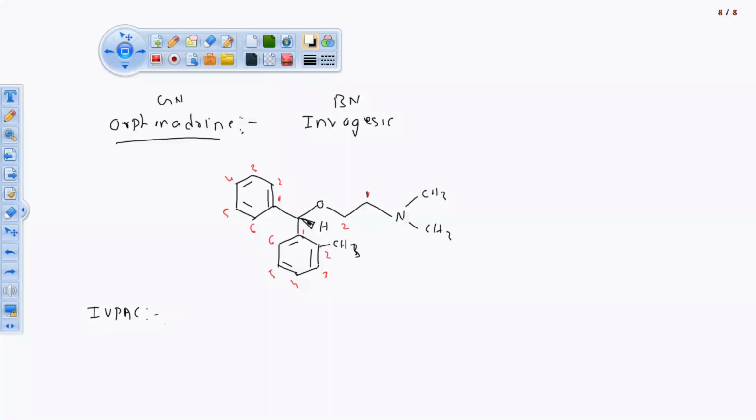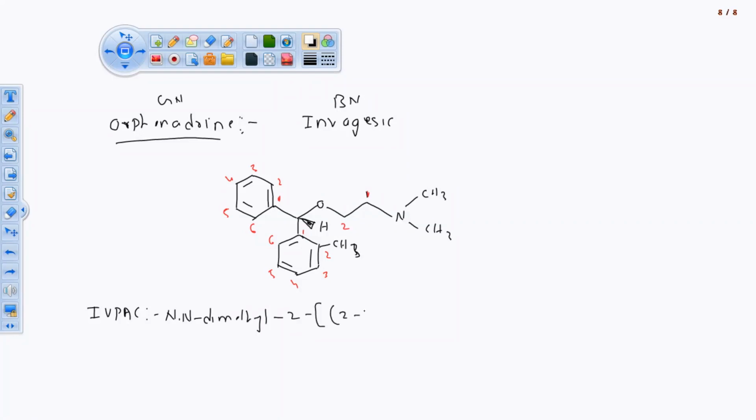IUPAC name for this. And the position, we are having 2 methyl groups, that's why it is N,N-dimethyl. Of course, on the second position we are having a different connection.